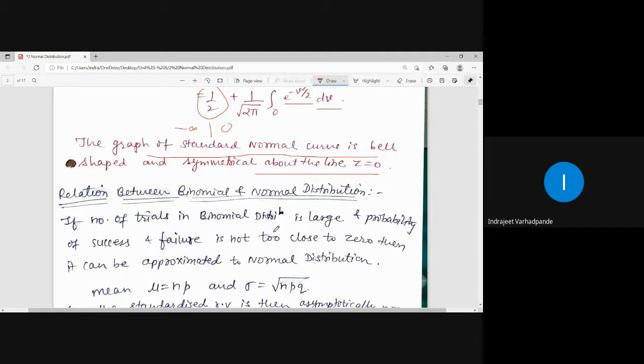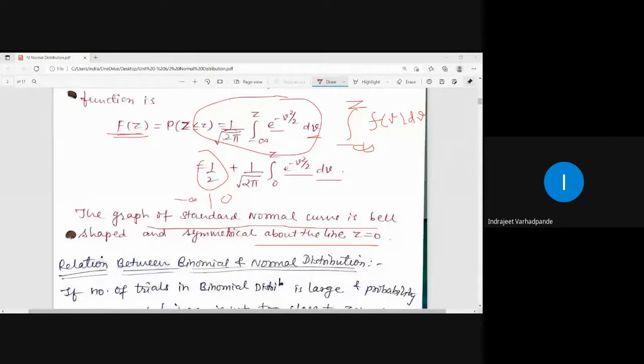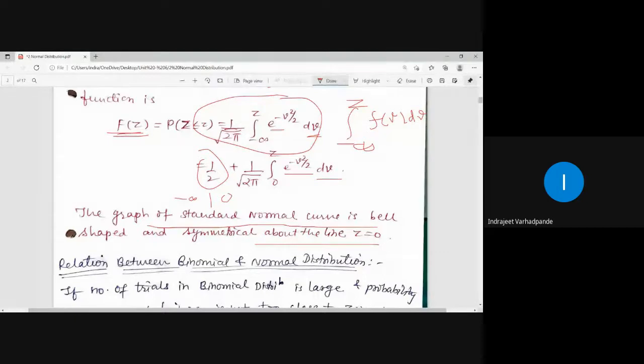Though the normal distribution is defined by quantities related to the exponential term and integration, we will not be integrating it, because that part is already done and a table is generated. We will only look at the values in the table or the chart and write down the probability, right?